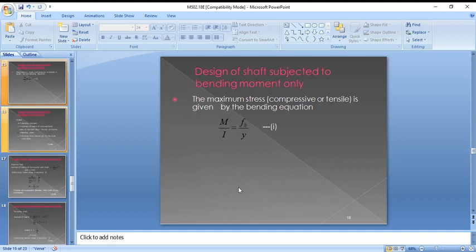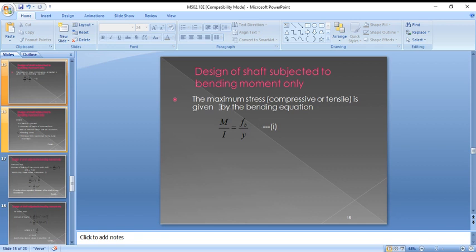So next, the design of a shaft subjected to bending only. The maximum stress, compressive or tensile, is given by the bending equation M by I equals sigma b by y, where b stands for bending.